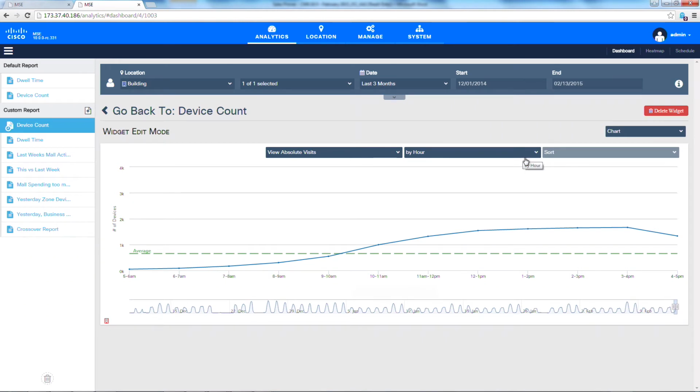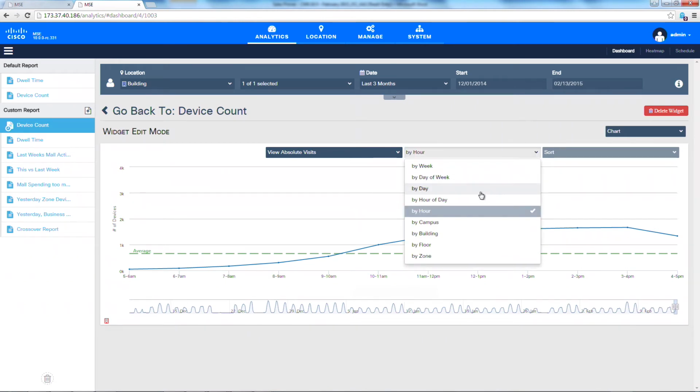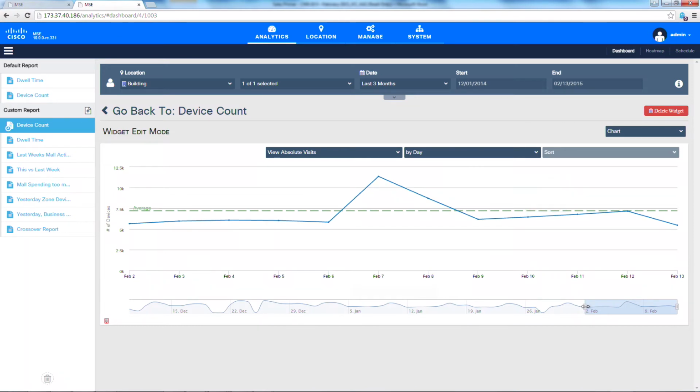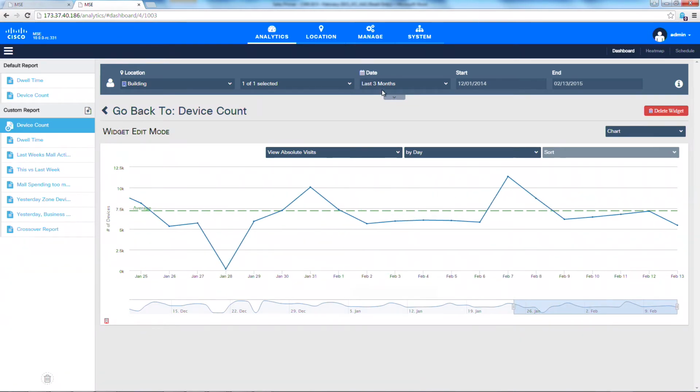instead of showing the data by hour, I'm going to show the data by day, because there are different questions that I can answer when I look at the data by day. Okay, so now I'm seeing similar data. I'm seeing the data for the last 3 months, still for the entire building. But you can see now that every data point, instead of being a single hour, is a single day. So if I want to compare, let's say, this Thursday over here, which had 6,000 devices on February 5th, I can compare that to this Thursday, where I had 5,900 devices. So it gives me the ability to look at the data a little bit differently.